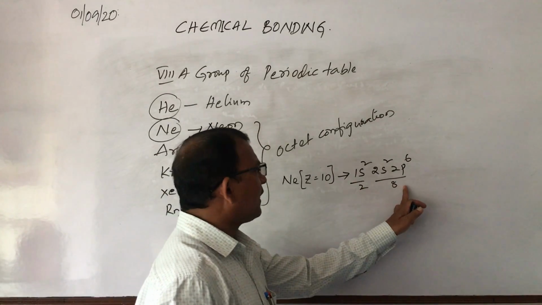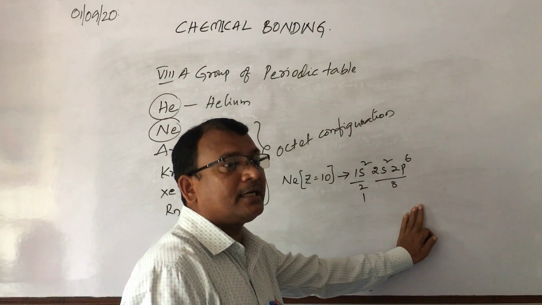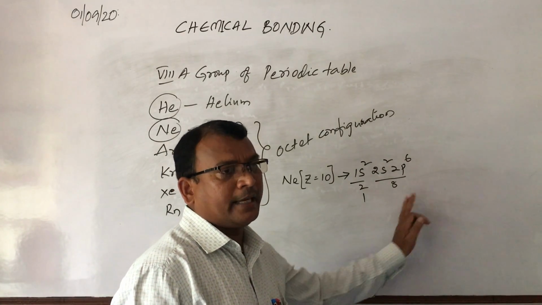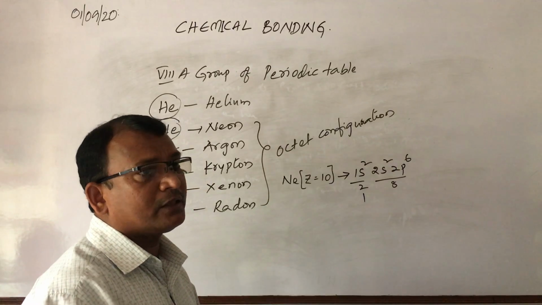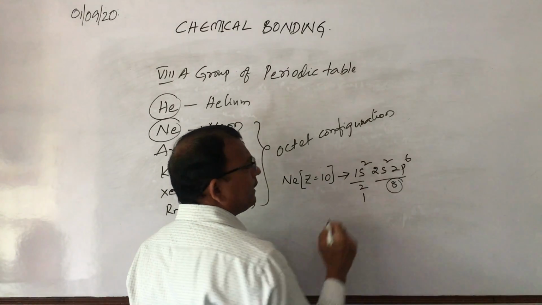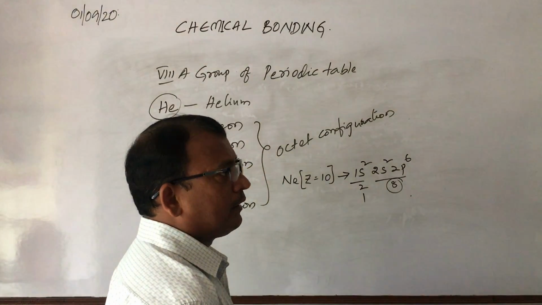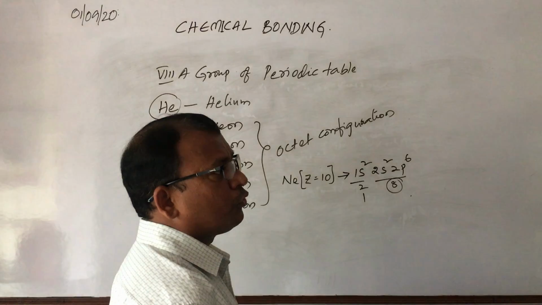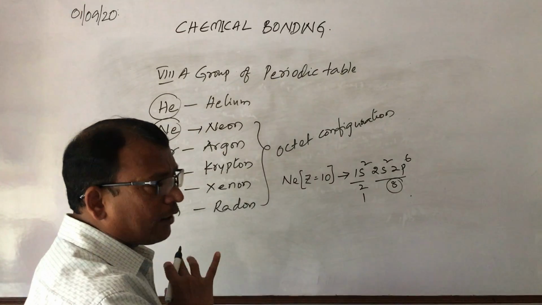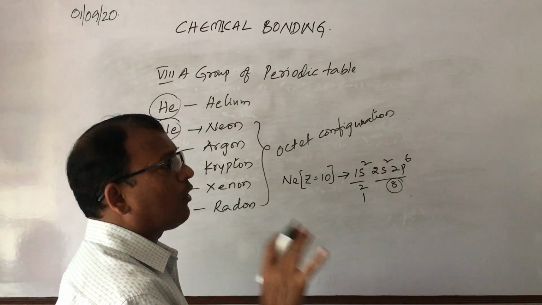Why have I taken the combination? Because this is the first shell and 2s 2p belongs to the second shell. I think if you have completed your atomic structure, you know about K, L, M, N. K, L, M, N are the shells which revolve around the nucleus. Right. So 2, 8. So here completely 8 electrons are there. So it cannot gain the electron or it cannot lose the electron. So that's why among all the groups, 8A group elements cannot come into the formation of chemical bonds. Why? Because they all possess octet configuration.